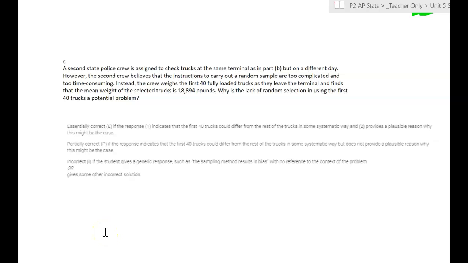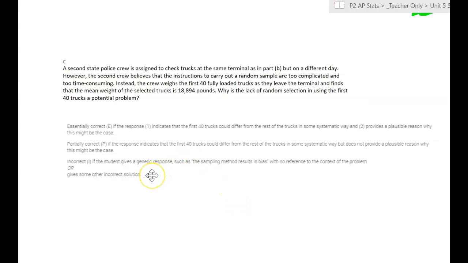If you use the words bias or inaccurate, that's good, but you have to give some sort of reason that relates to the context of the problem. So if you just said that non-random sampling results in bias, that's the right track, but you need to take that further with the context of the problem in order to get points.